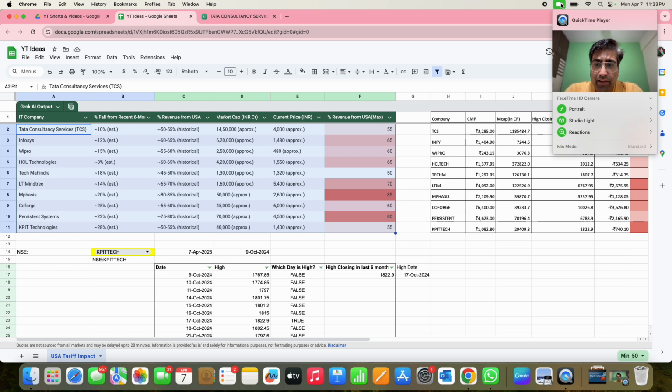The revenue from the USA is like 50 to 55% for TCS, so roughly 50 to 80% is the range of the revenue share from the USA. That's a big chunk actually. So whenever something happens in the USA, it has a big impact on the Indian IT companies. The market cap is closely matching the Google Finance data, though not exactly. The current market price is not good; it should give the correct price, but it's not giving it. So I got it from Google Sheets.